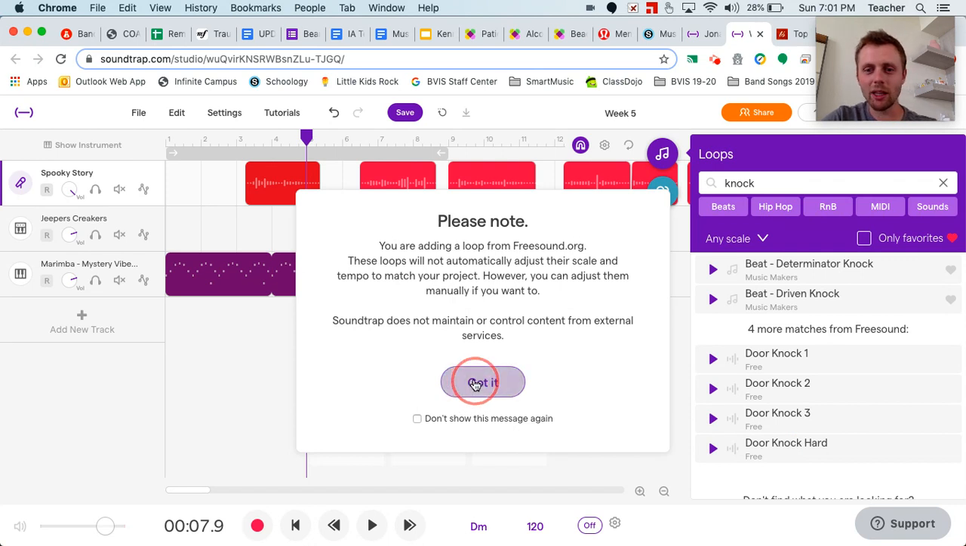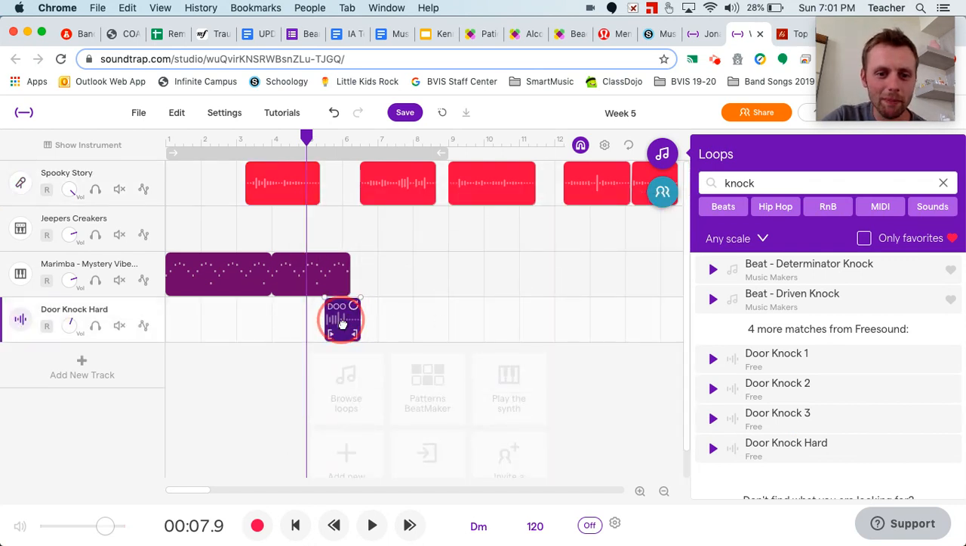This basically is just saying that you're using a sound from a different website, which is fine, because you can type right there in the loops what you're going to look for. All right, so let's see.